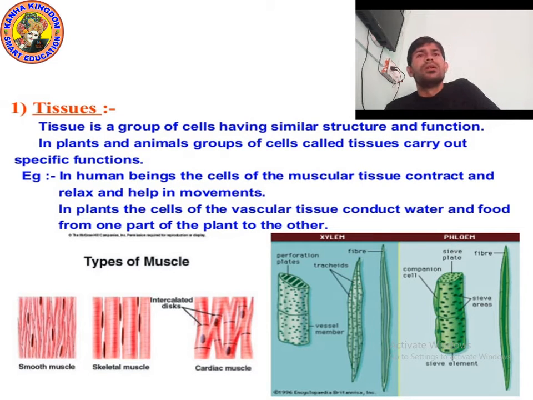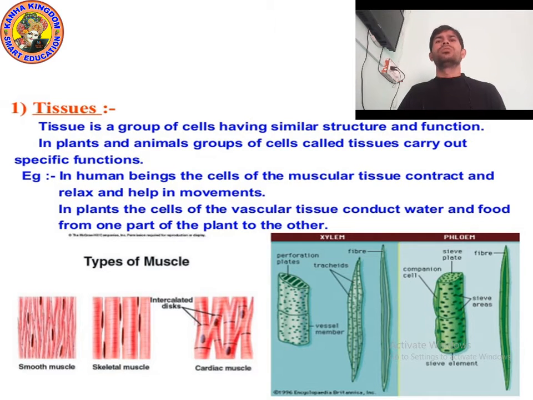So in human beings, the cells of the muscular tissues contract and relax and help in movement. Muscular tissue means muscles. We are talking about the muscle cells, which are grouped together and form the muscular tissue. When they contract and relax, they help in movement. Muscles help us in many ways. Even our heart is a cardiac muscle.